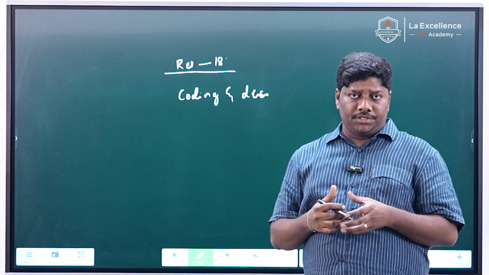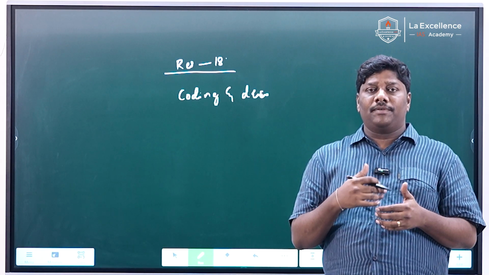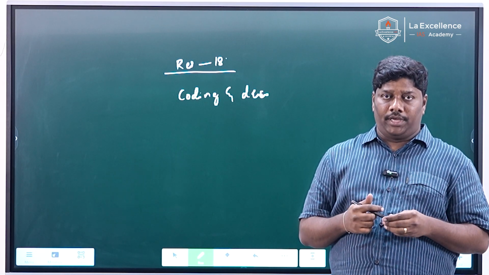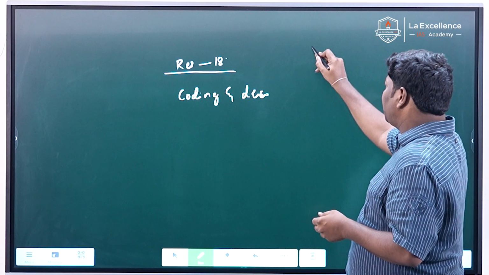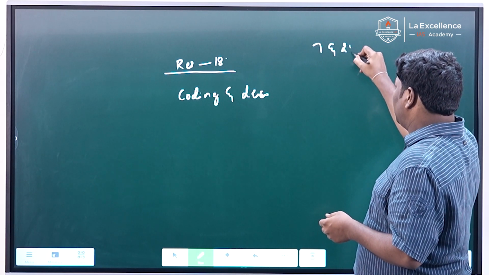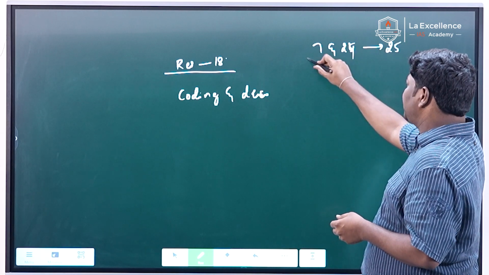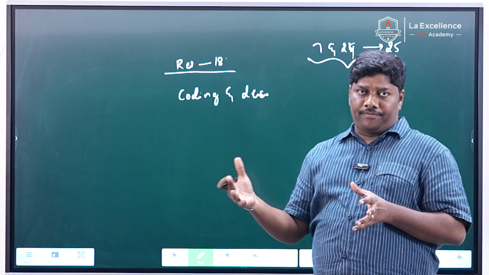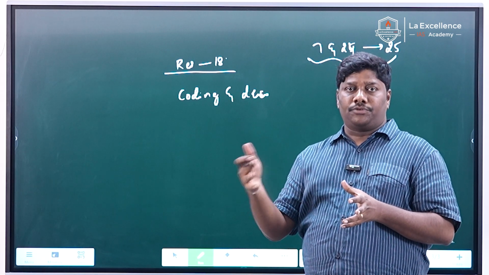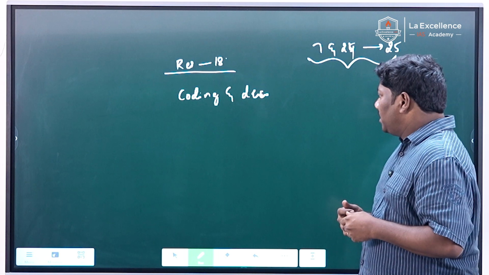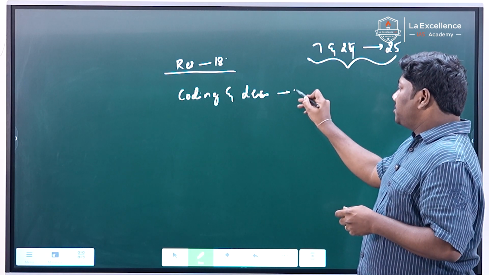There were 3 questions from coding and decoding, okay? They have given letter coding, letter to number coding, and purely number coding. Number coding like 7 and 25 represent 24, 25, based on triplets they have given: 7, 24, 25. 7 square plus 24 square is equal to 25 square. Like that they have given, so you can figure that out. Coding and decoding, there are 3 questions.